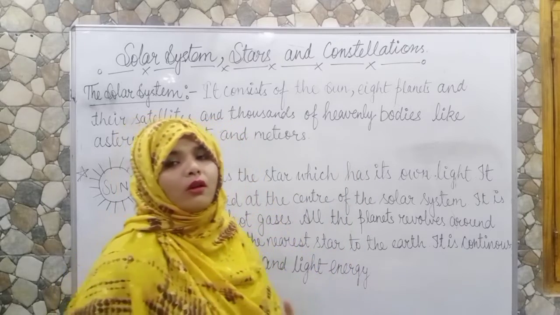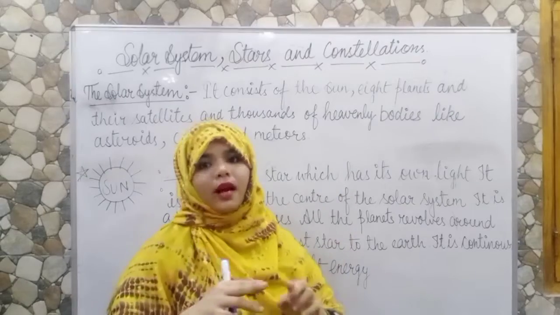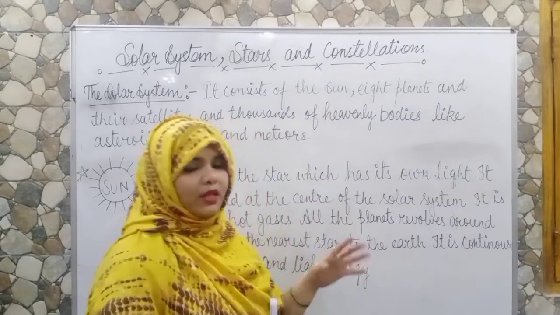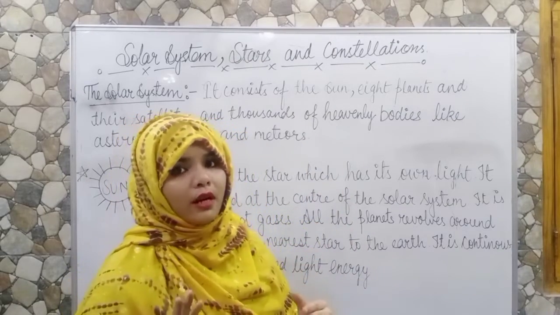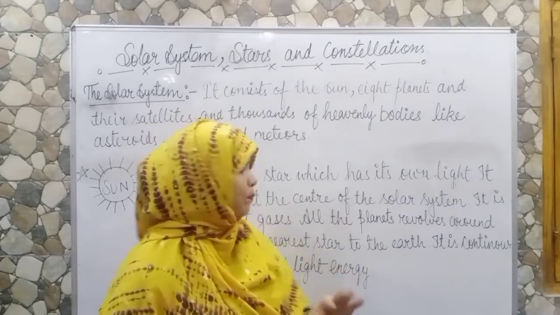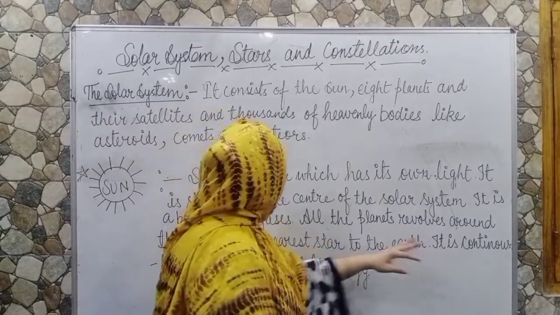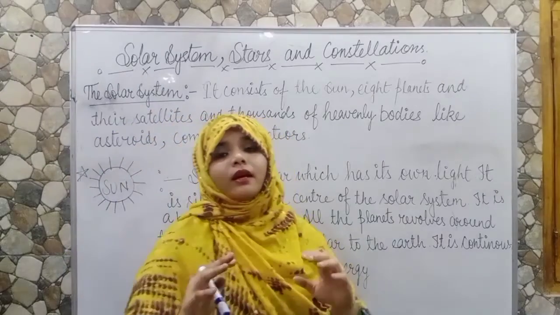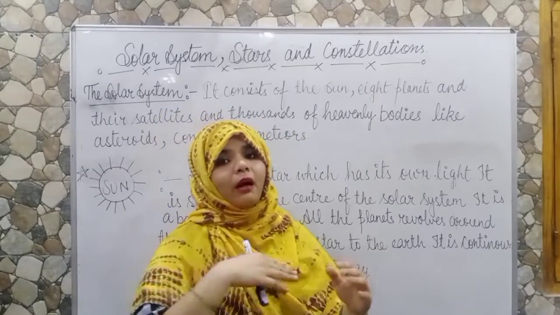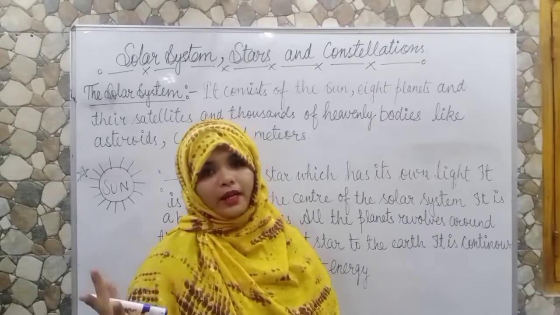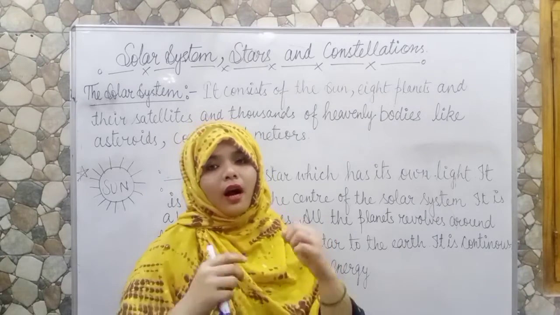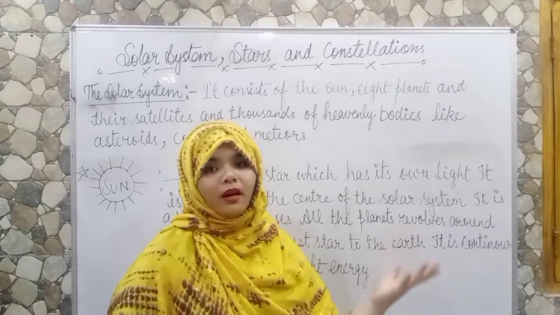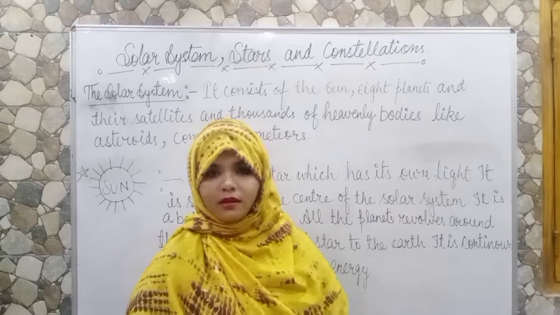So we see the sun with a huge size just because it is the nearest, although the sun is a star. It is continuously emitting heat and light energy. Both energies are given to us by the main source, that is the sun.